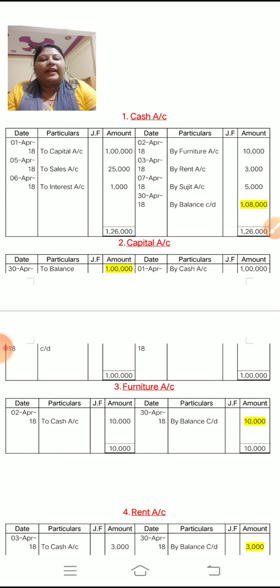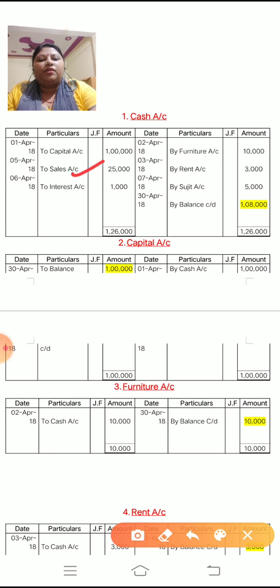Now come to the next one. Next is 5th April. 5th April is cash account debit to sales. So here cash is debit and opposite to sales. So you have to see only the sales. So the sales entry you have to write down in this way.